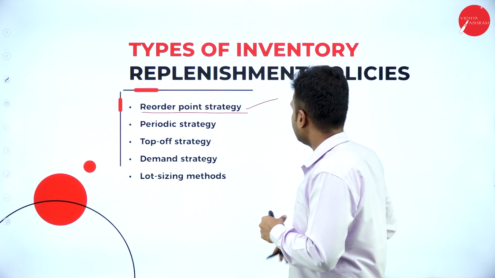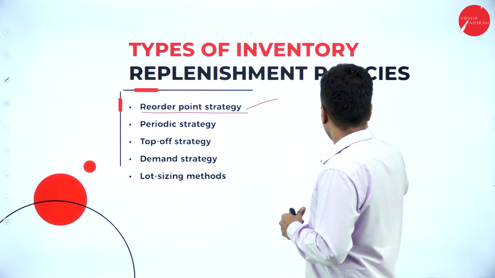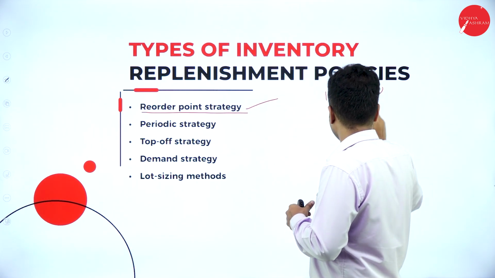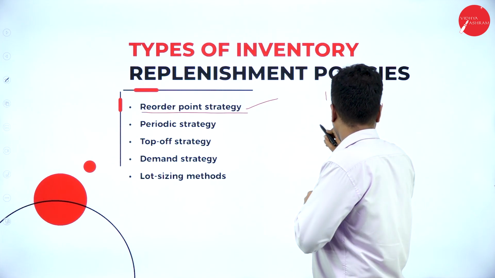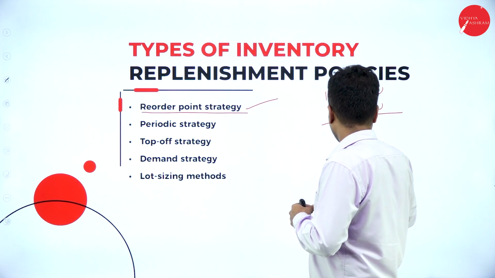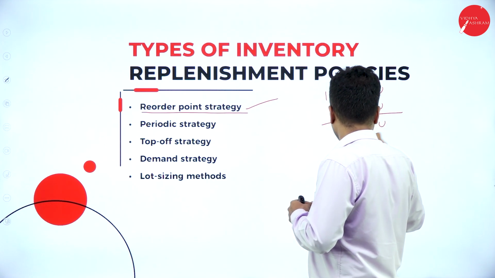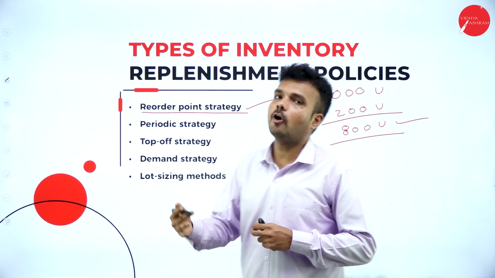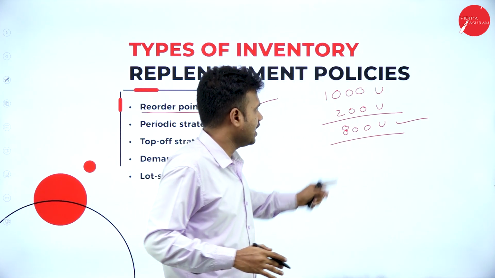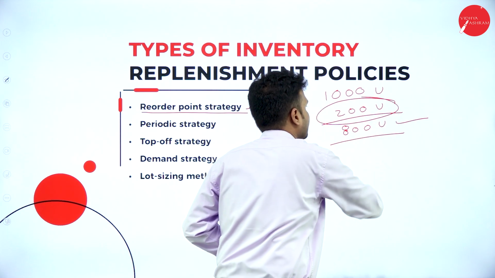Say for example, we had ordered 1000 units of stock. It is the obligation to maintain 200 units in stock. Means after every sale of 800 units of the commodity, it is going to place an automatic order of 800 units when there is a stock of 200 units.